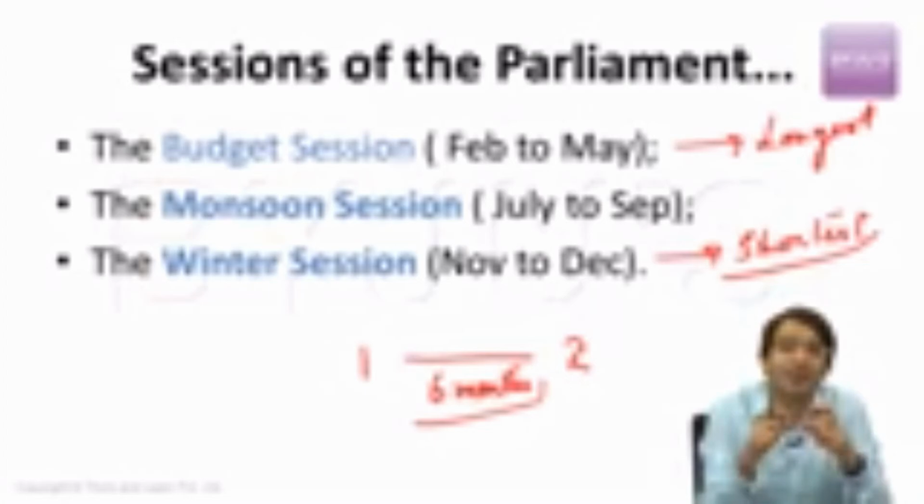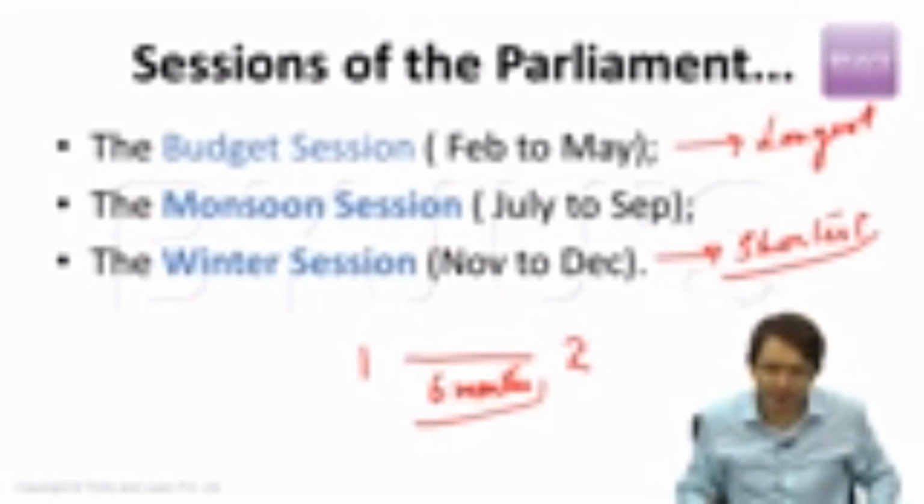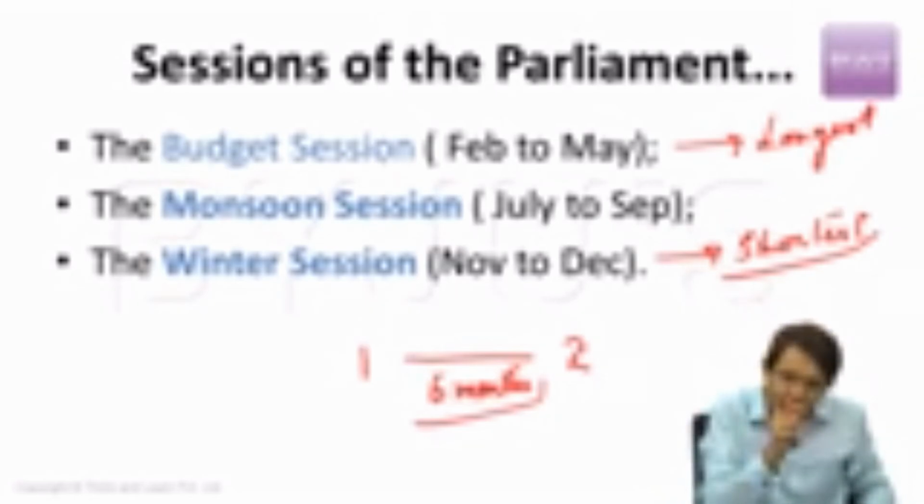That means what are we talking about? We are talking about the sessions of Indian Parliament. How many sessions are there in Indian Parliament? Normally there shall be 2 sessions of Indian Parliament per year, because 6 months is the time frame here. But in practice, we have 3 sessions of Indian Parliament. Then we have also some other sessions, such as special sitting of Indian Parliament, and that we will discuss slightly later. But here, let's talk about some important concepts.